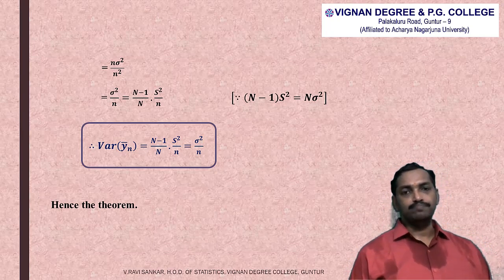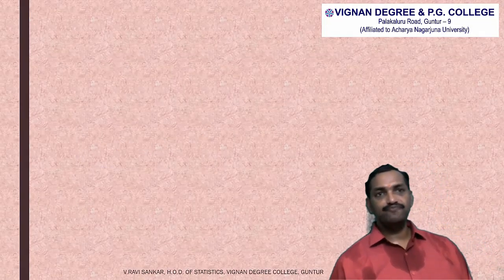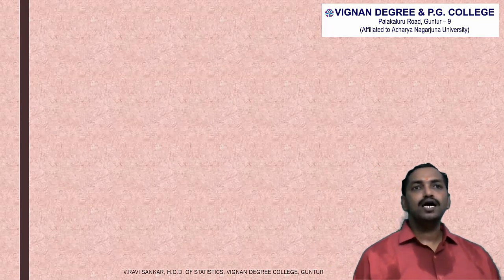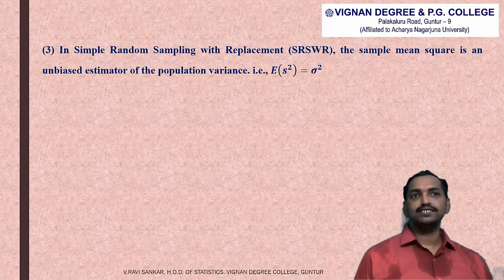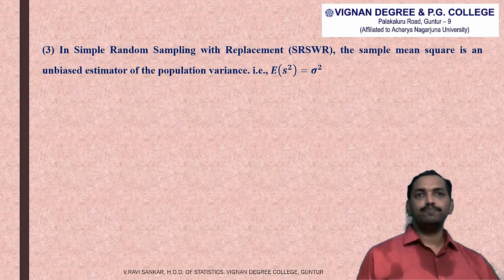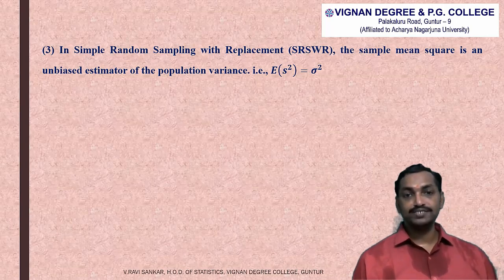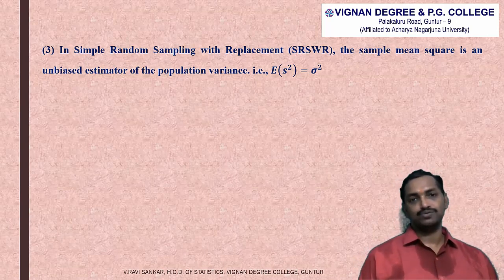So hence the theorem. And the last theorem for today's session is, in simple random sampling with replacement, the sample mean square is an unbiased estimator of the population variance. That is, we need to prove that expected value of small s square is equal to sigma square.